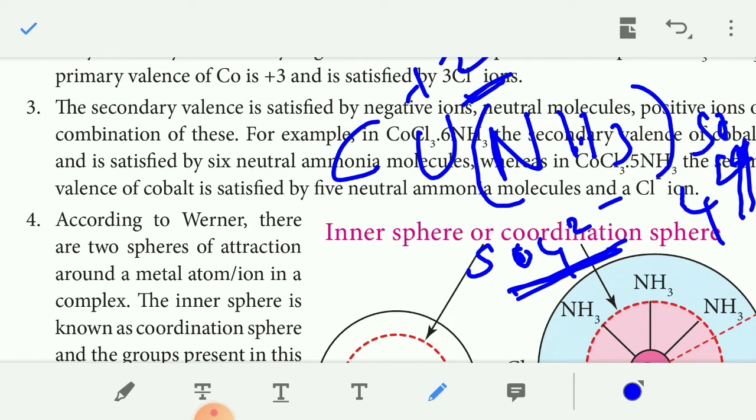So the secondary valency, what is it? The secondary valency is satisfied by 4 neutral molecules.